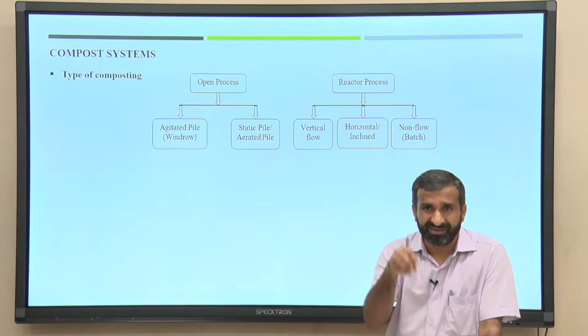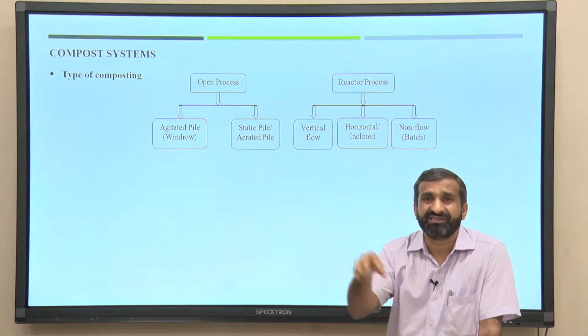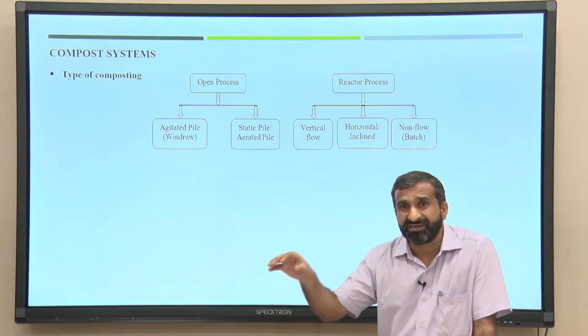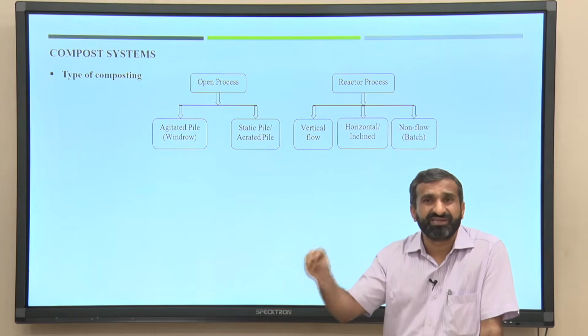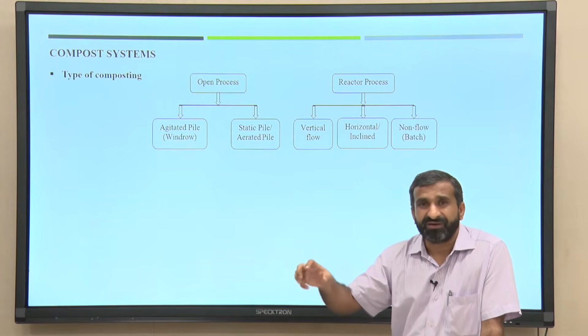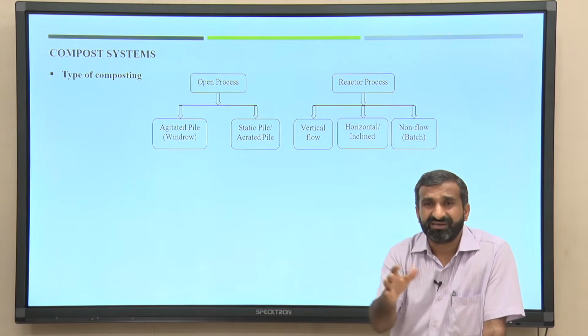I already explained, and again I am telling today, that if anyone is saying that there is anaerobic composting, it is not a composting process, it is an anaerobic digestion process, and that treatment is entirely different, the product is different, and the gases coming out are also different in that case.